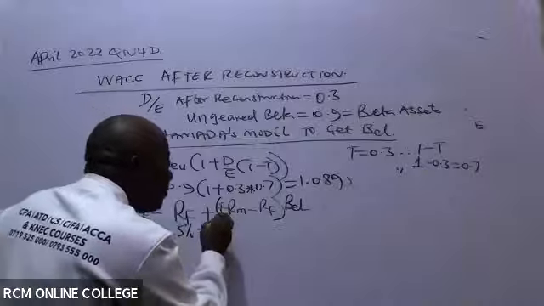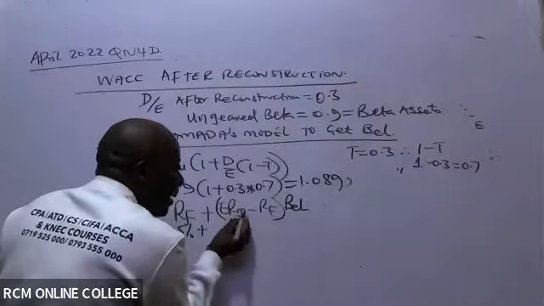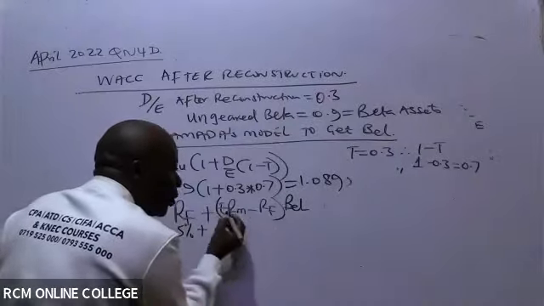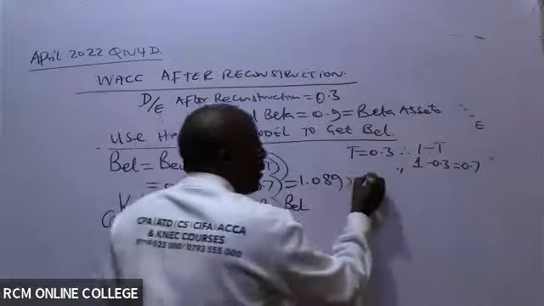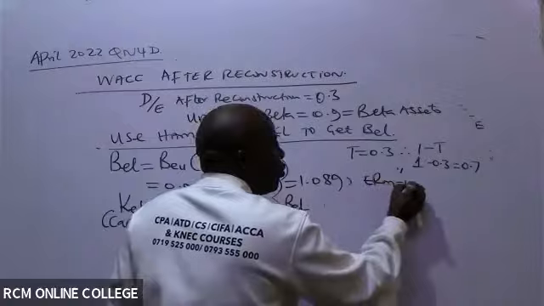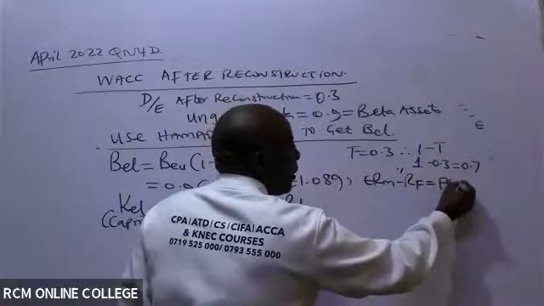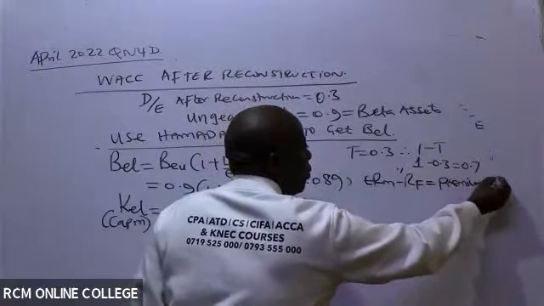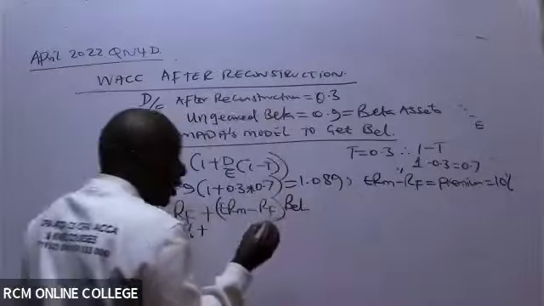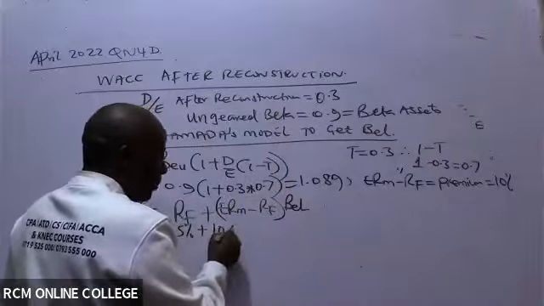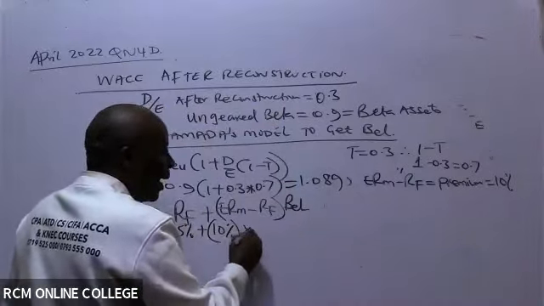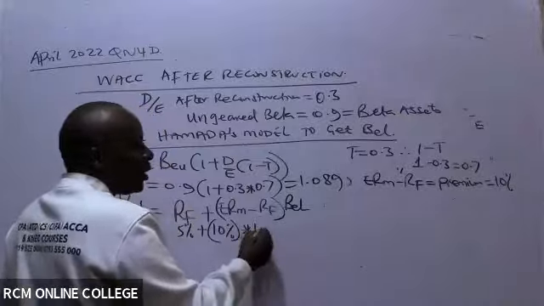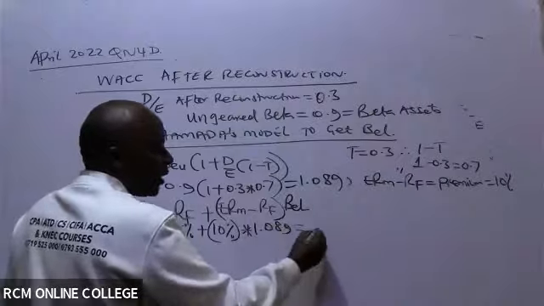Remember, they have given us the premium. They haven't given me market returns. In this question, they have given me the premium, which means they have already subtracted for you. This is what we call the risk premium. They have already subtracted this for you, and they're calling it 10%. Don't subtract again. So this is 10% into my beta equity levered, which is 1.089.